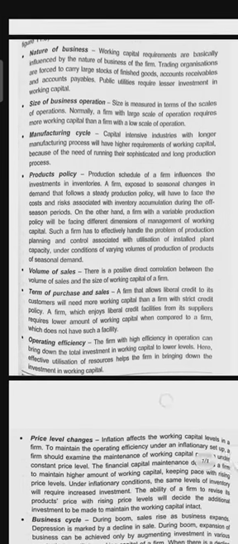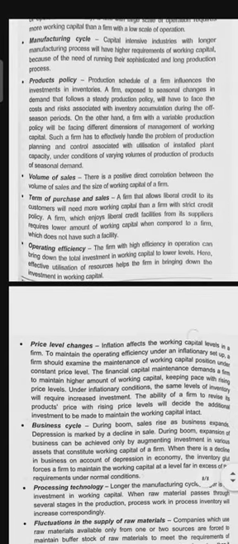Next, products policy. Next, volume of sales. If the sales are higher, then there will be more manufacturing. If the manufacturing is more, then the working capital will be more. So volume of sales will affect the working capital. Next one, the term of purchase and sale. If the firm is giving credit facility, then the working capital will be higher. If the firm is not giving credit facility, then the working capital will be smaller. So the term of purchase and sales will also affect the working capital.